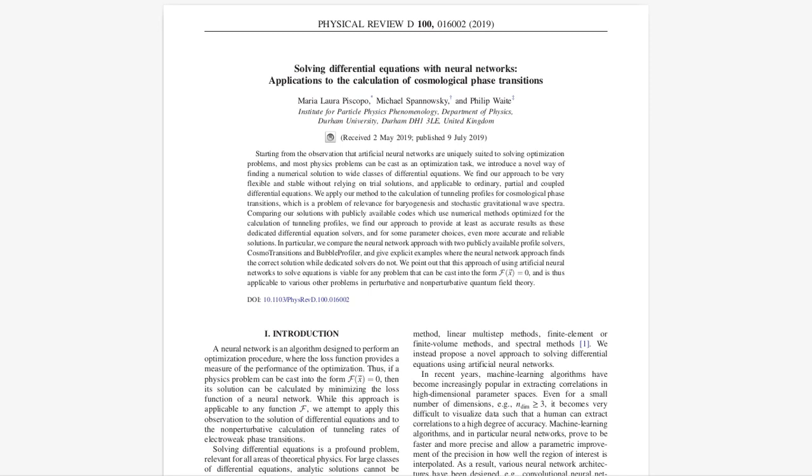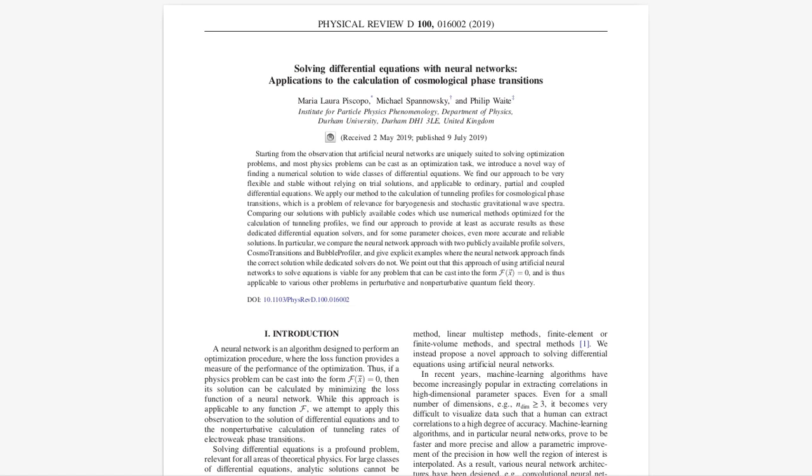It provides a level of confidence in the results, especially when dealing with complex systems where traditional methods might struggle to provide reliable solutions. The implications of this research extend far beyond the specific examples presented in the paper. It suggests that neural networks could become powerful tools for solving a wide range of problems in physics and other scientific fields. The authors emphasize that this approach is not limited to differential equations arising from physics.